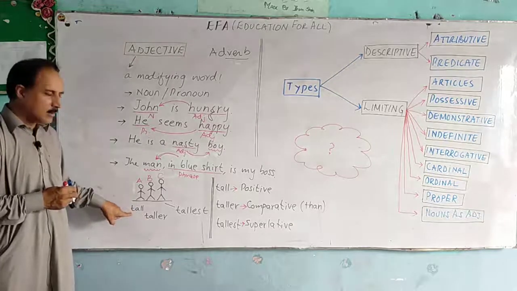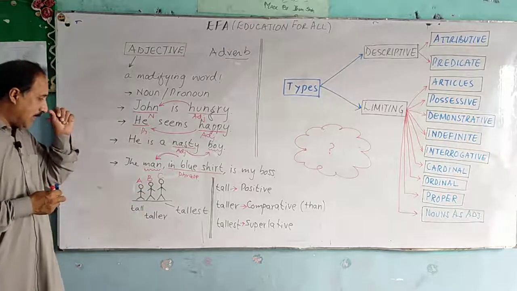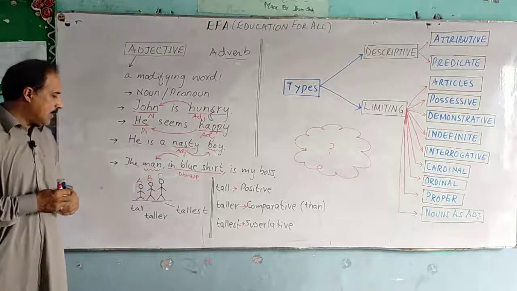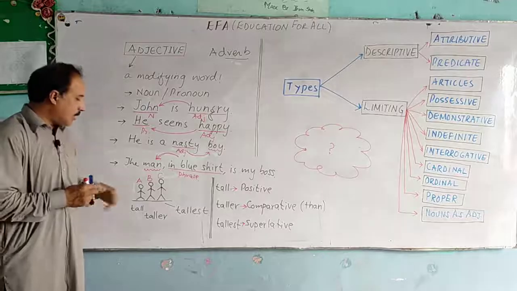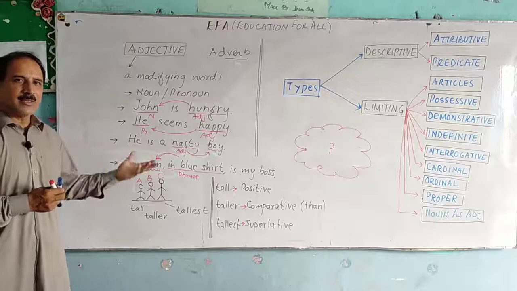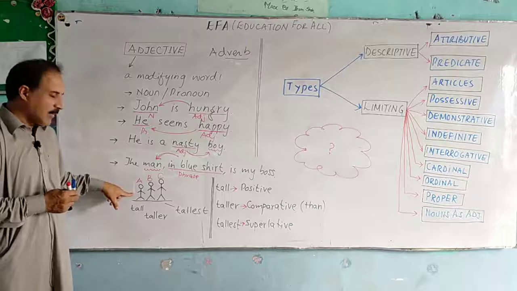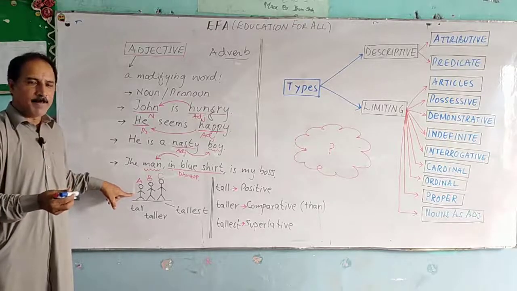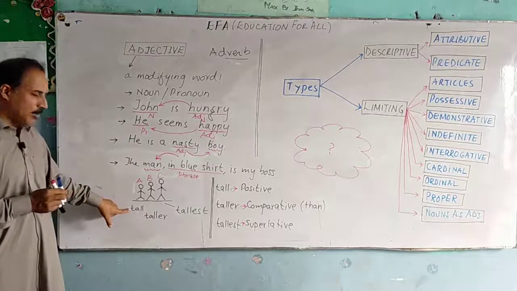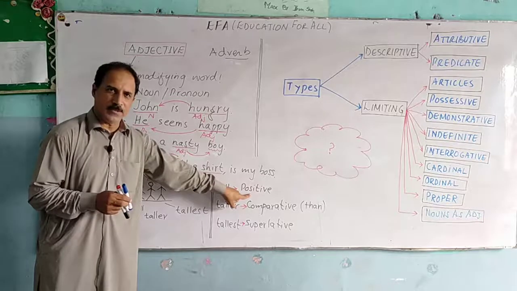more than Mr. A. Therefore, I have used a different degree for him. Mr. A is tall, but Mr. B is taller than Mr. A. Now, meanwhile, they are joined by one more person, Mr. C. And Mr. C, you can see that he is the tallest of all. Yet another degree of adjective. So, Mr. A is tall. We are just describing Mr. A. We are not comparing at this point. Therefore, I am using tall, and tall is the positive degree of adjective.